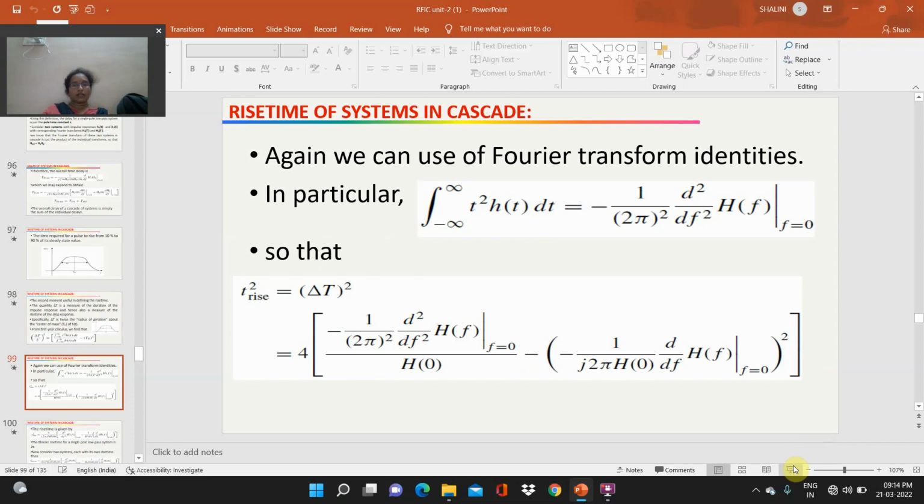Again, we can use our Fourier transform identities in practice. The integral from minus infinity to infinity of t square h of t dt is equal to minus 1 by 2 pi whole square d square by df square h of f at f equal to 0, so that t square rise is equal to delta t whole square, that is equal to 4 into minus of 1 by 2 pi square d square by df square h of f by h of 0 minus of 1 by j2 pi h of 0 d by df of h of f at f equal to 0 whole square.